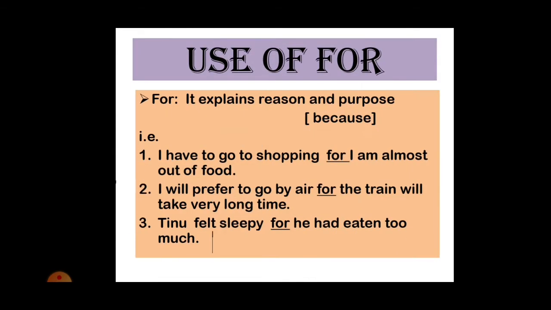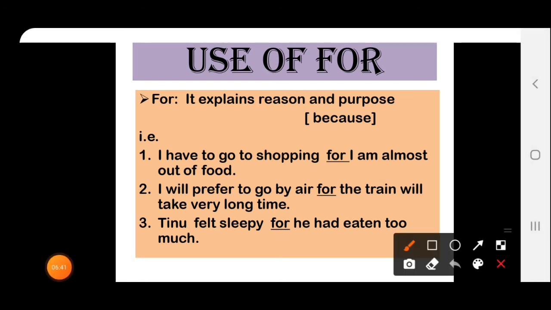Now we will see what is the use of these proper coordinating conjunctions. We will see these one by one. First we are having "for". Actually, "for" is used to explain reason and purpose, as we use "because". For example, I have to go to shopping because I am almost out of food.